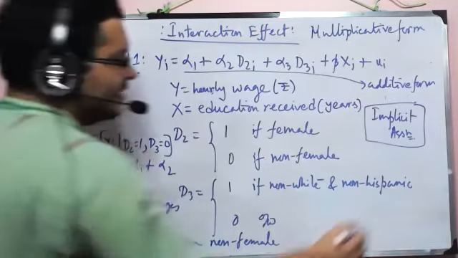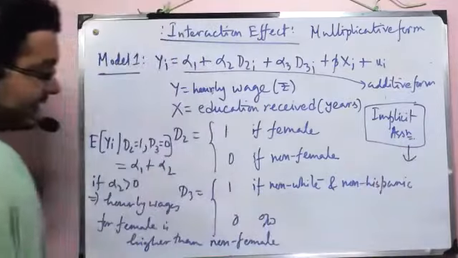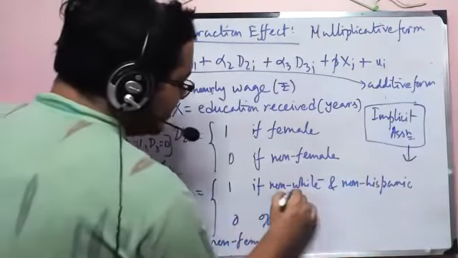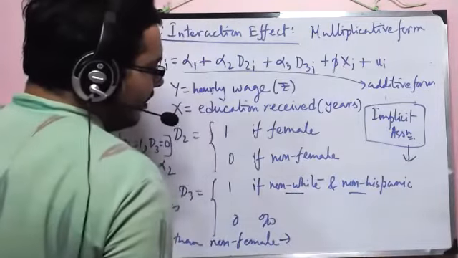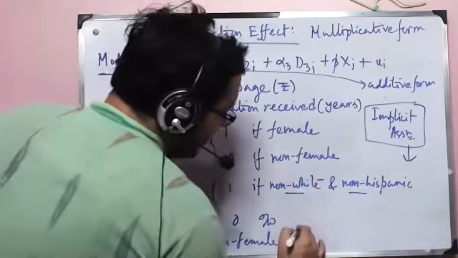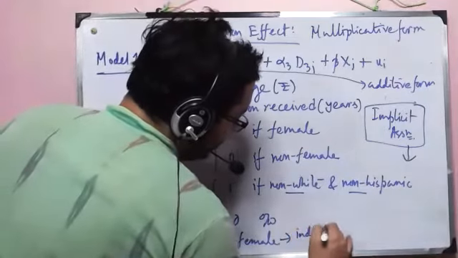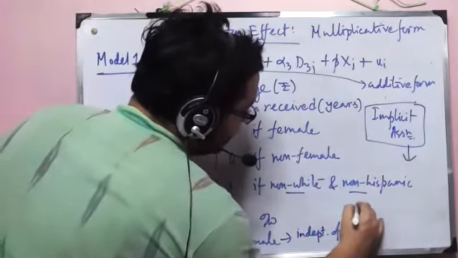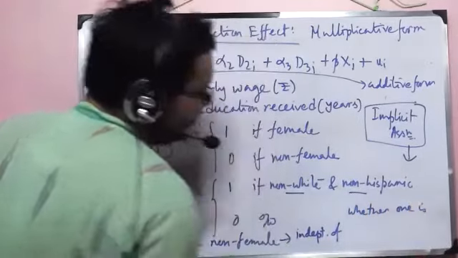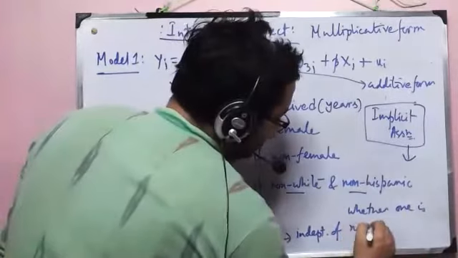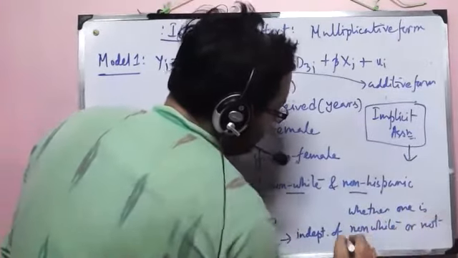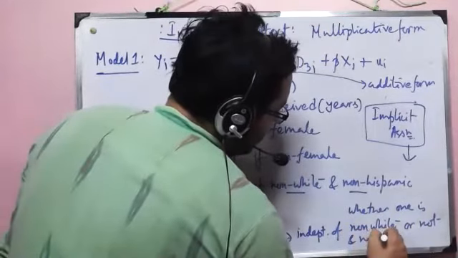What is the implicit assumption here? The implicit assumption in the statement is that it is independent of whether someone is non-white, non-Hispanic or not. So that is independent of whether one is non-white or not, and non-Hispanic or not.